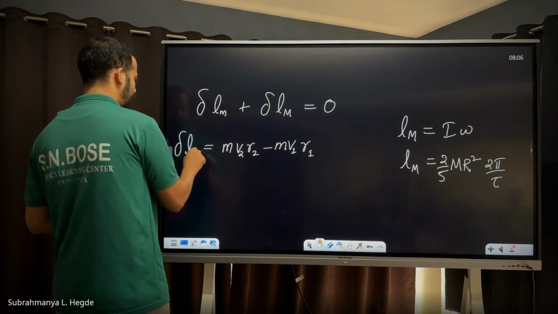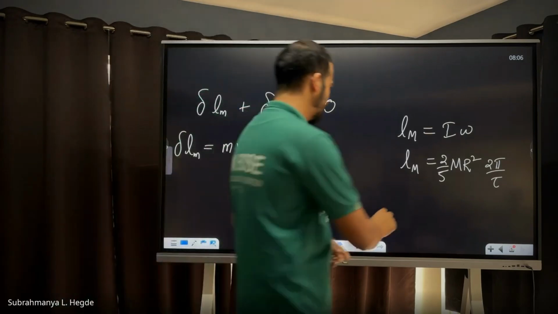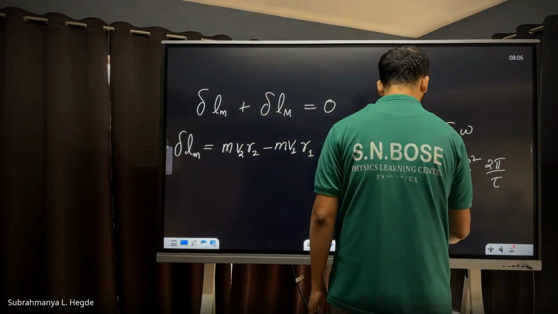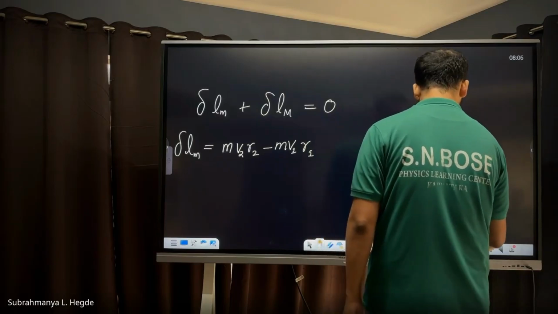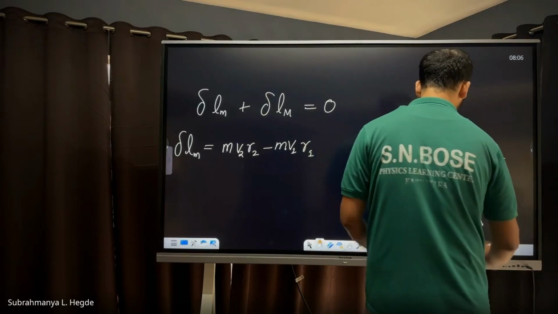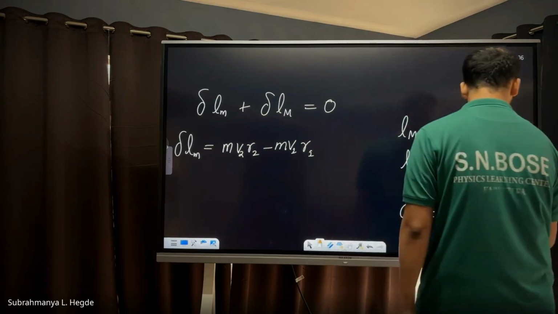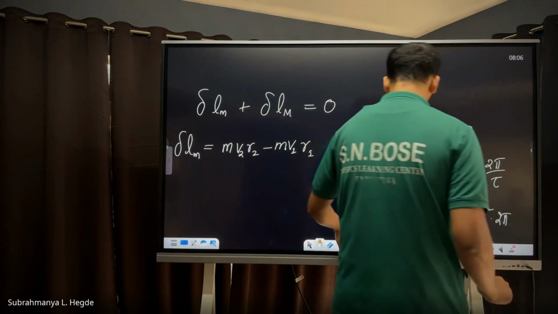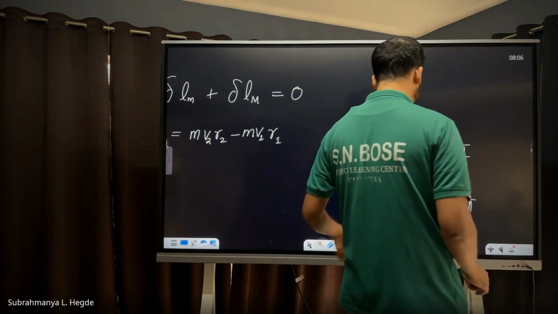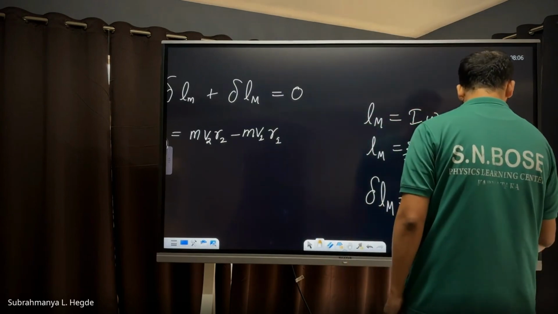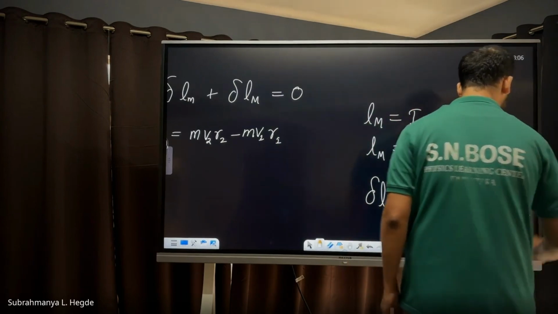Delta L capital M equals 2/5 M R squared into 2 pi, and the derivative of 1 by tau is minus 1 by tau squared into delta tau. You have to write it like that.